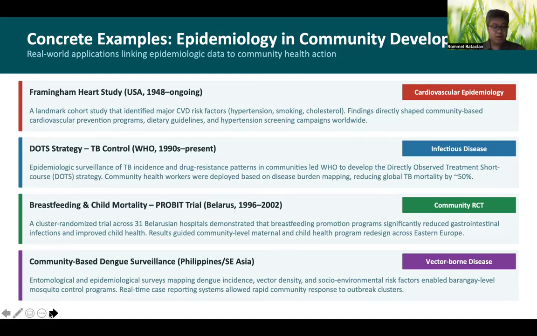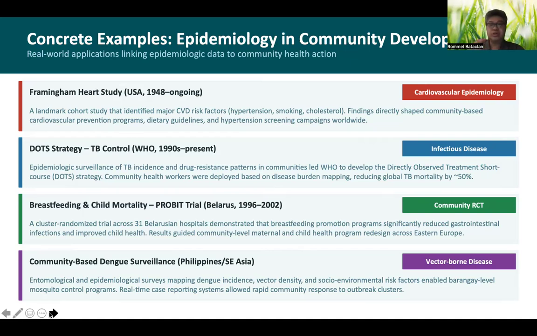There are surveys, and the mapping of the incidence, vector density, and socioeconomic and environmental risk factors were studied, and based on that data, we're able to identify important clinical factors.